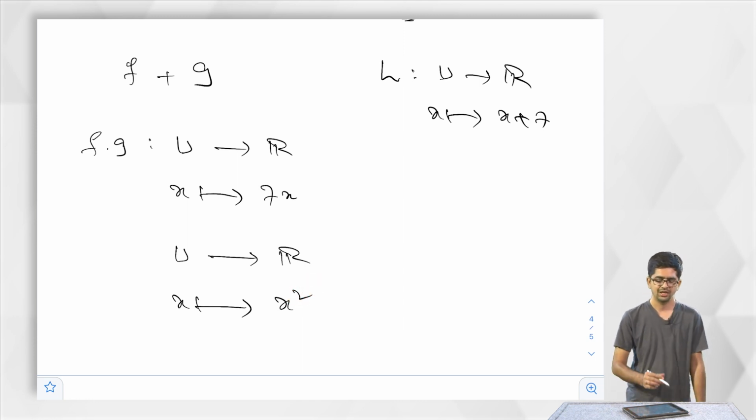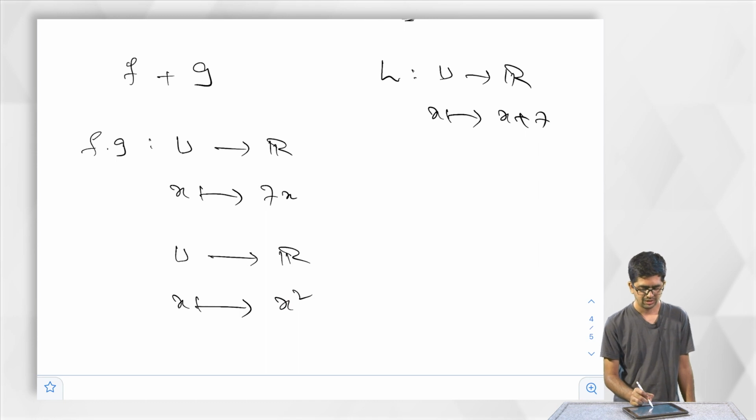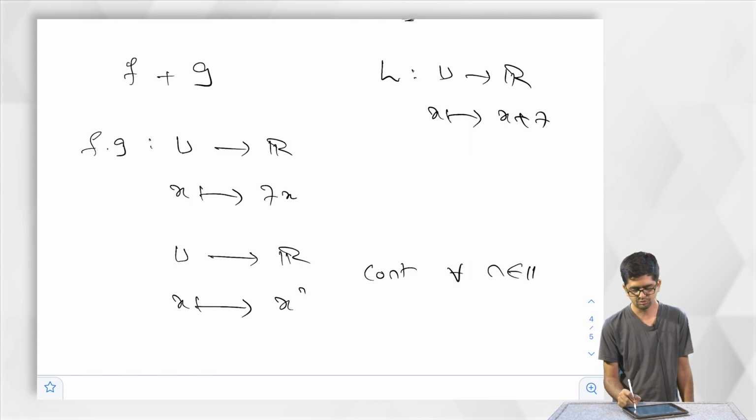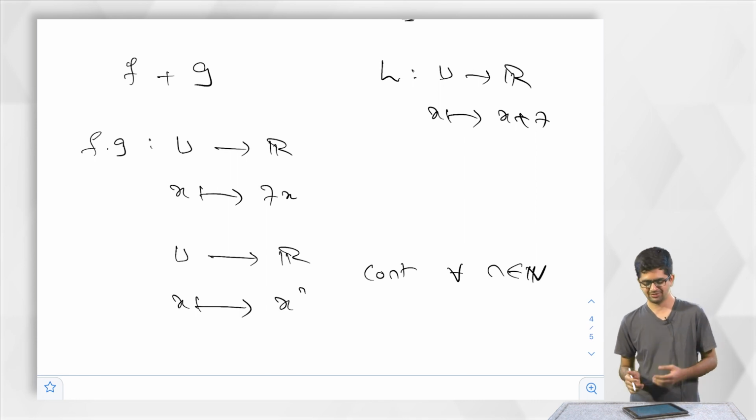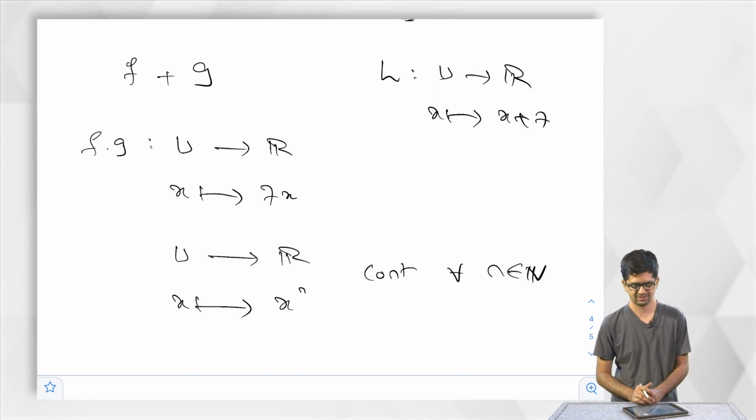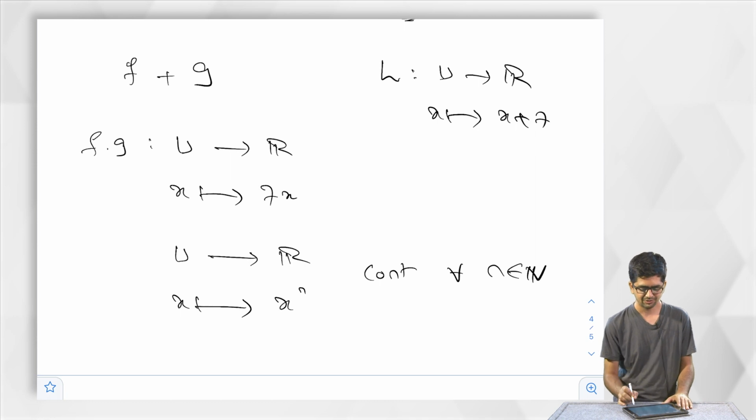What does this say? The function x goes to x power n is continuous for every n belongs to N. We see just with 2 examples of continuous functions, we are getting so many examples of continuous functions. So at least we have this many continuous functions.